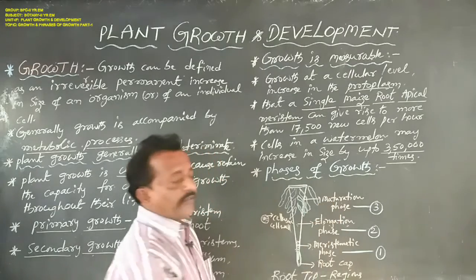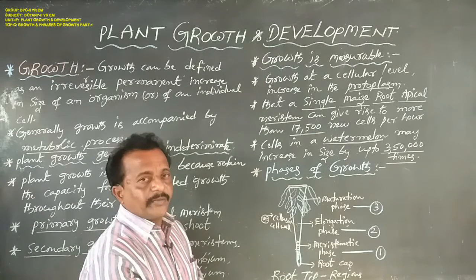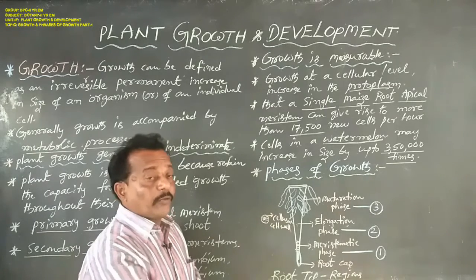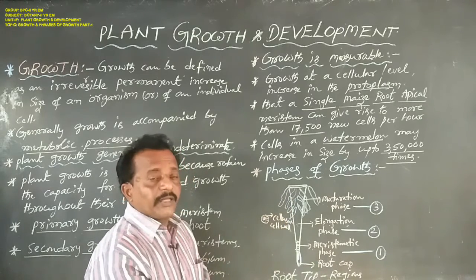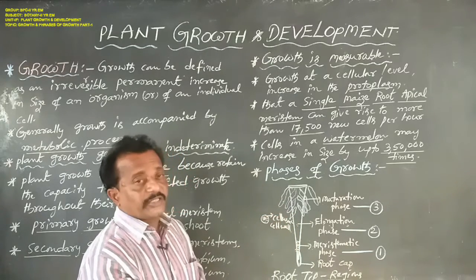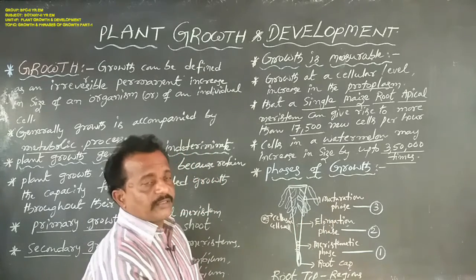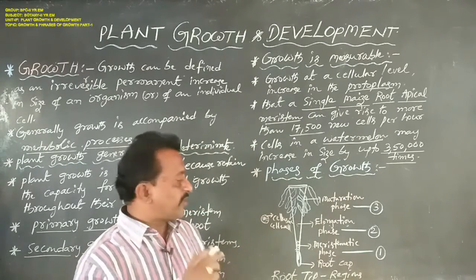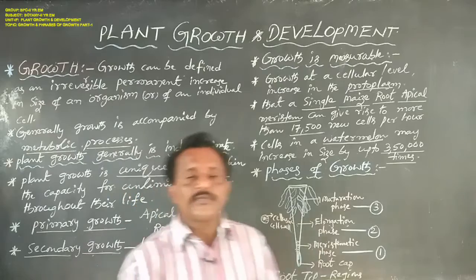And the third phase is the maturation phase. All the cells are larger in size and mature, with a thin cell wall and well-developed protoplasm, and are surrounded by epidermal cells. These epidermal cells produce root hair-like structures, and this is called the maturation phase. So the growth period can be divided into 3 phases: first the meristematic phase, second the elongation phase, third the maturation phase.